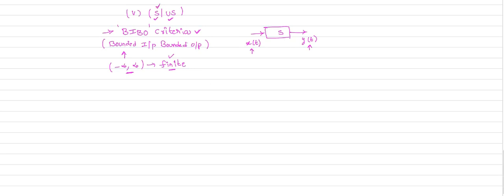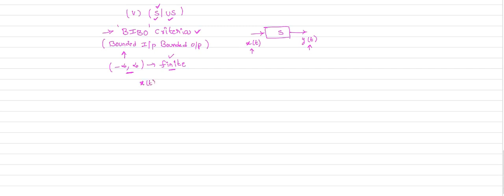To understand stable and unstable, you must know the BIBO criteria: bounded input and bounded output. Bounded means the signal magnitude is finite between minus infinity and plus infinity.